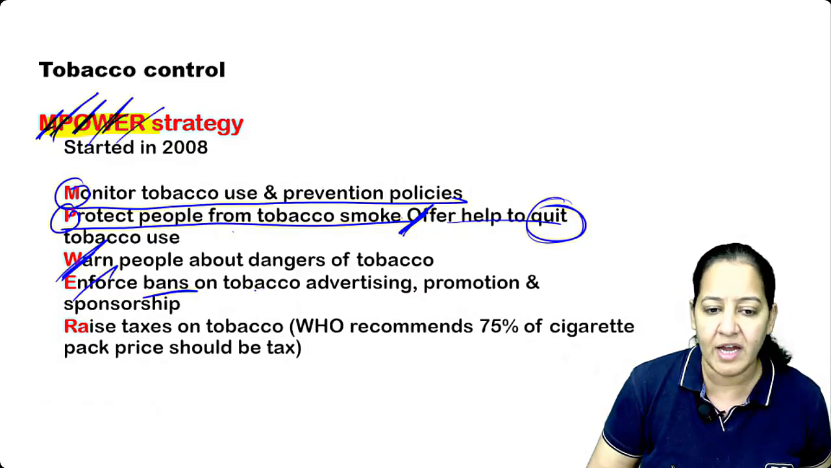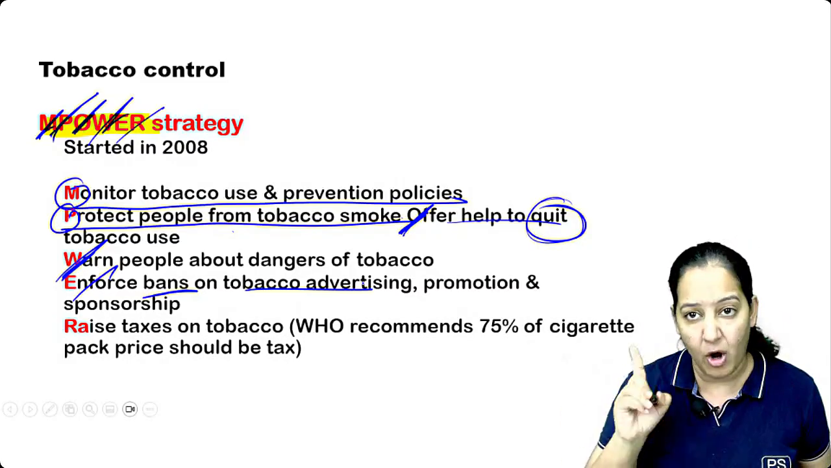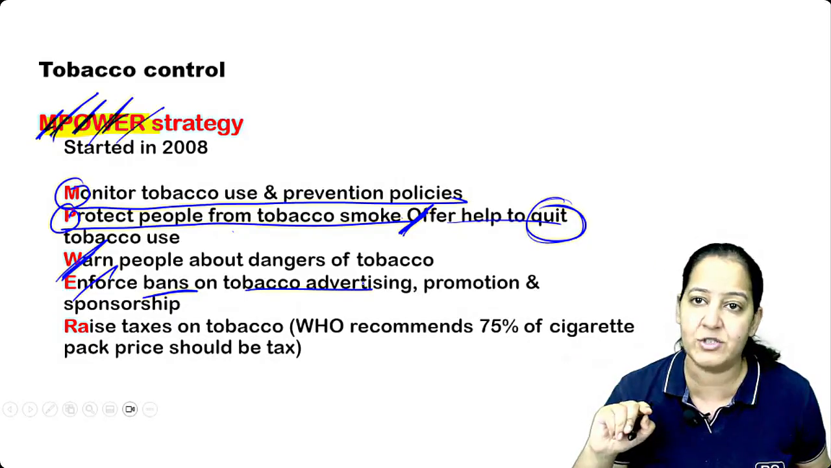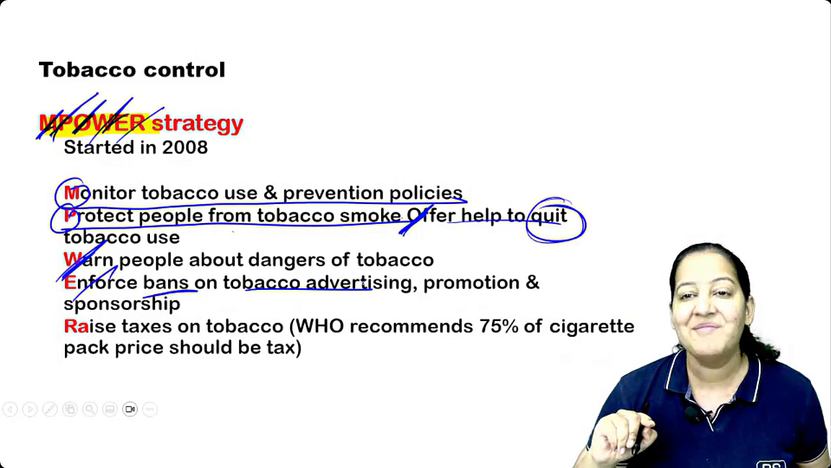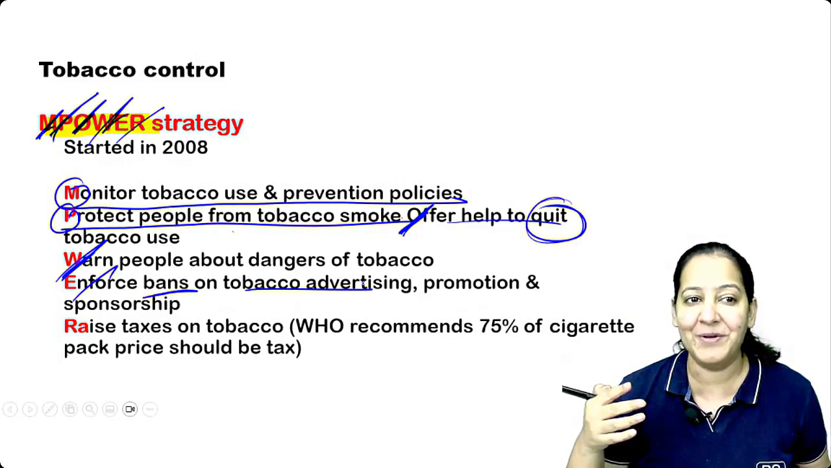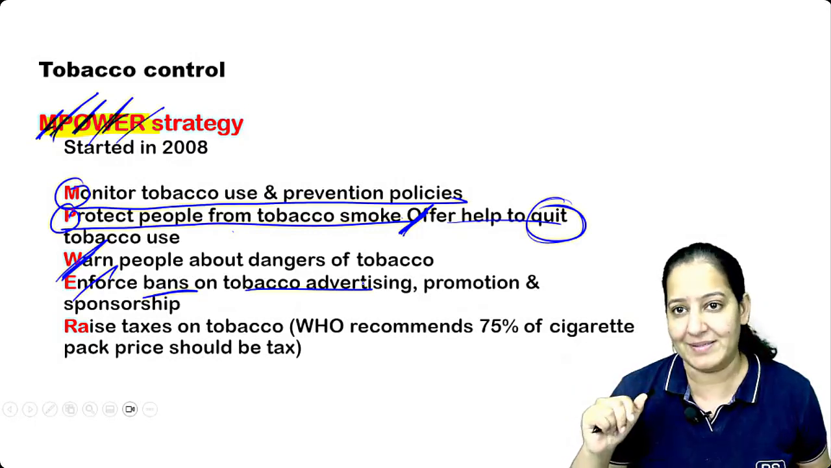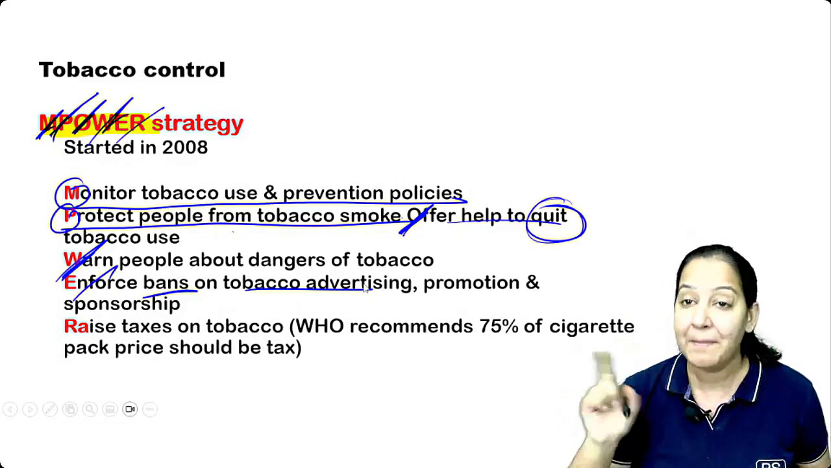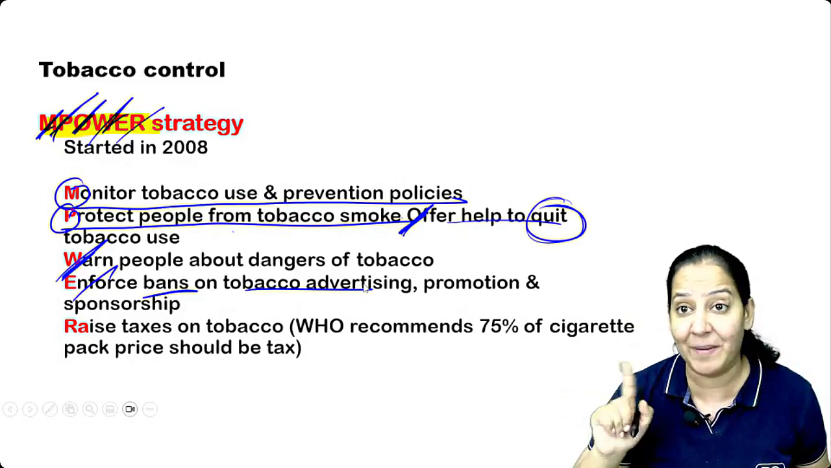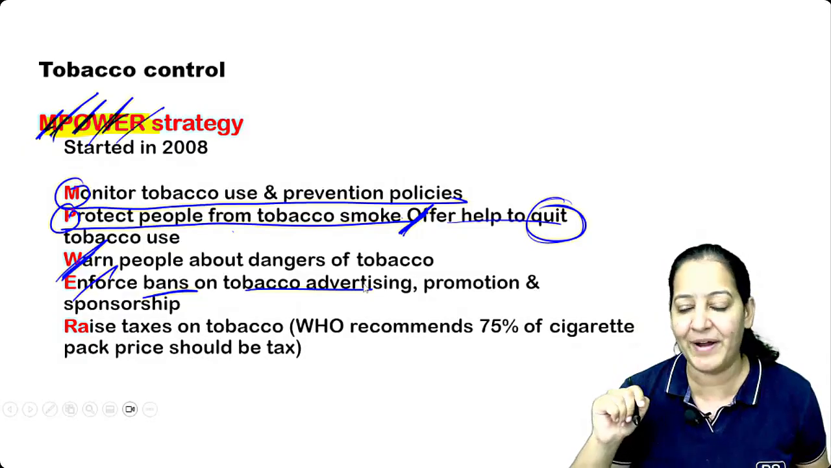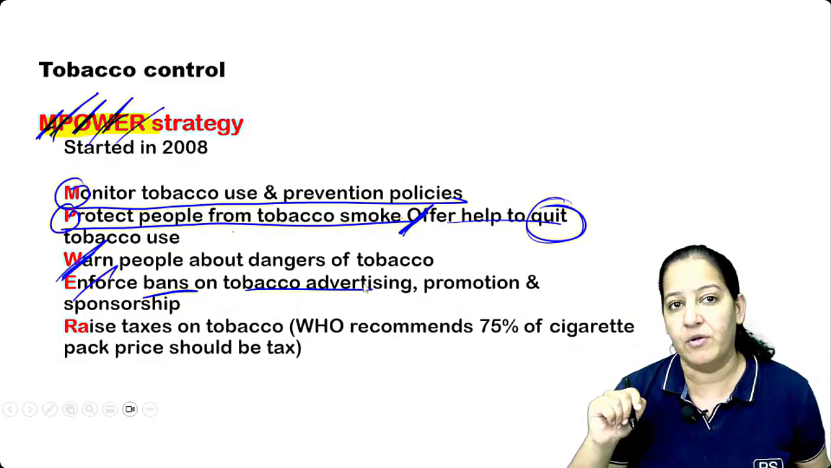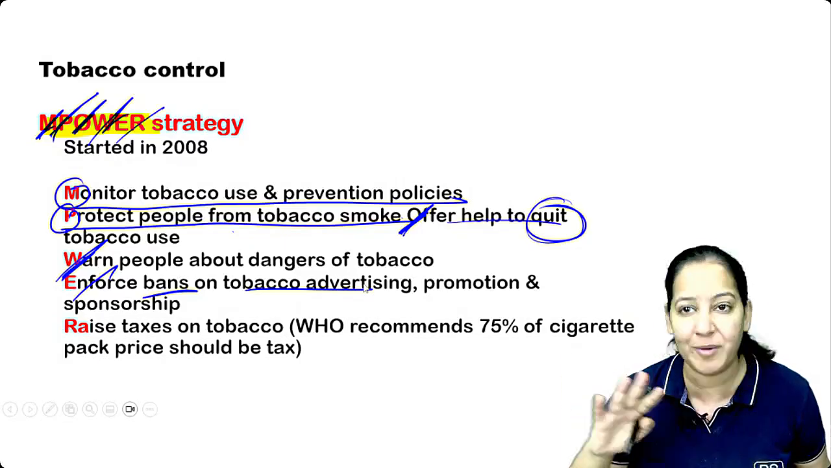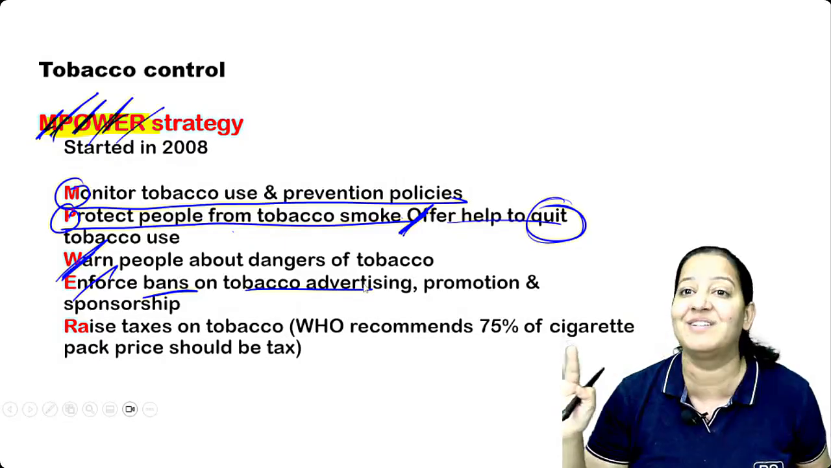E for enforce. Enforce bans on tobacco advertisement. On the TV, via newspaper, radio, no one can advertise tobacco. You may have seen many ads of the gutka powders, like, what do you say, Rajnigandha, and many brands are there. You may have seen, but they cannot brand tobacco. They cannot advertise that. You got my point? And it is very shameful for the superstars who are advertising such products. It should not be done.